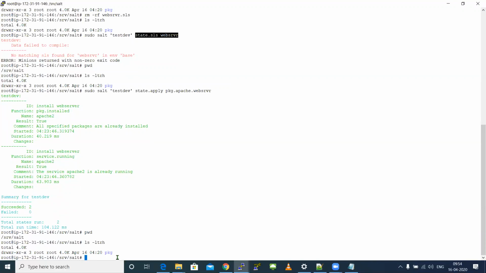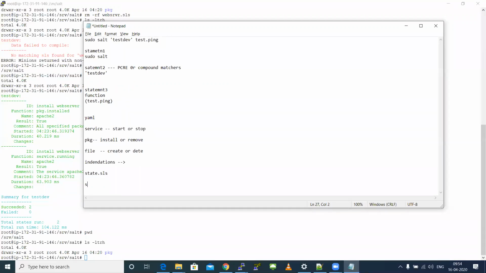If you need to call an SLS file from a different path, you can still do that by using a function called state.apply. State.apply is used to run an SLS file from a different path. I'm just telling you another method where you can run an SLS file which is not even available from your base path. You can use state.apply. Understood the difference between state.sls and state.apply?